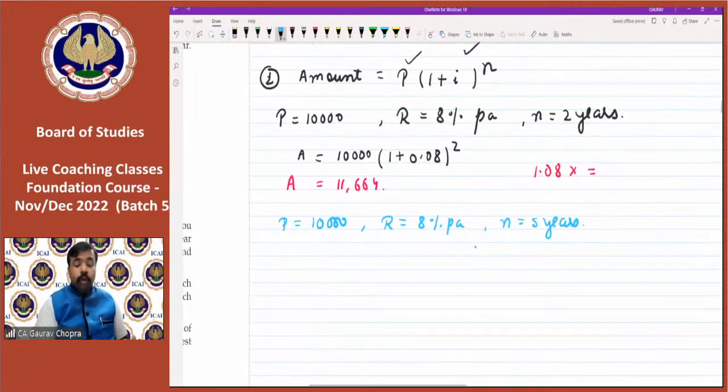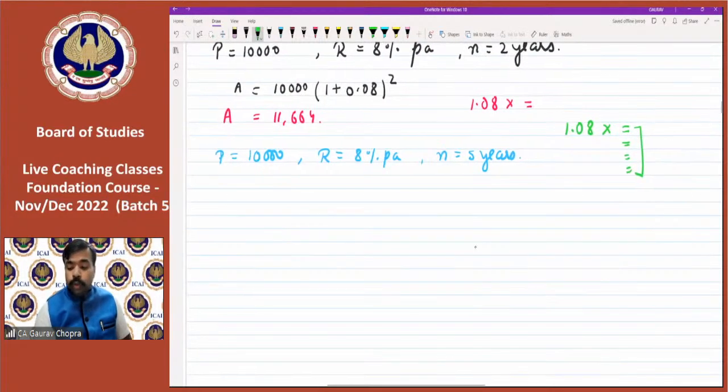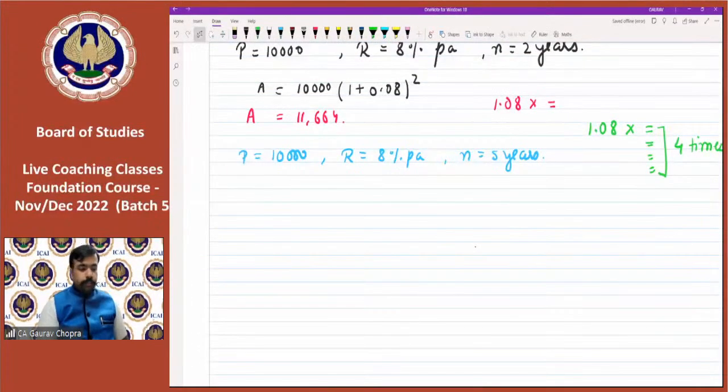Now this time, understand carefully how to calculate power 5 easily on the calculator. First of all, you have to type the value 1.08, press multiply and then press equal to 4 times. If the power is 5, then press equal to 4 times. If the power is 6, then press 5 times. Alright. So let's do this.